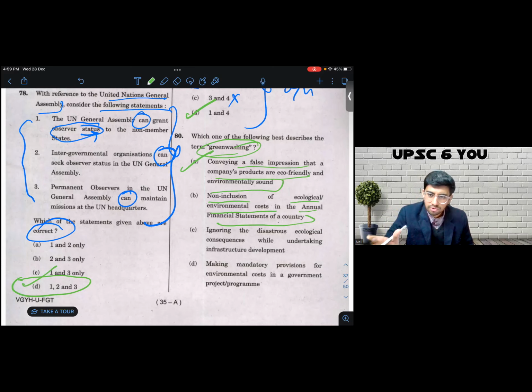So similar sounding words, of course, etymologically have similar origins. Only the first part is different. That relates to brainwashing, so psychologically manipulating somebody. Greenwashing, manipulating the ecological and environmental consequences. So that is about it. I think we have now discussed the first 80 questions. Now I think you would see why elimination will never be dead in an objective type paper.